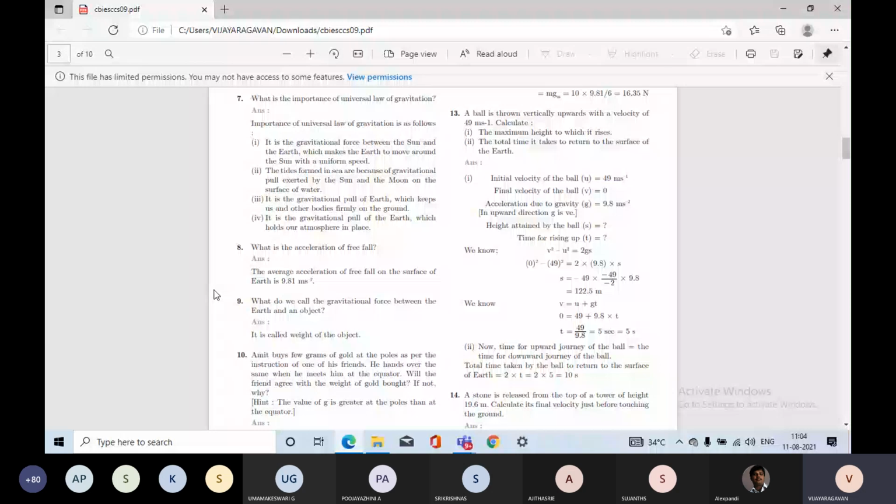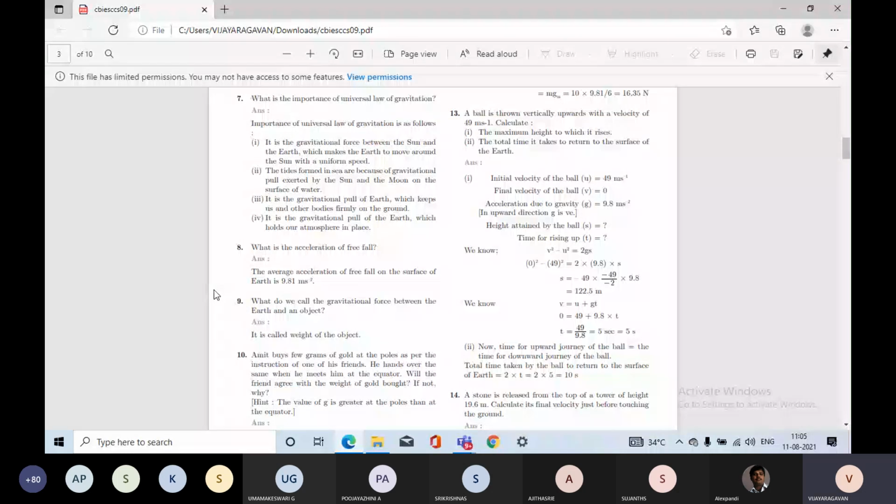So now minus 49, minus is common. So 49 into 49 divided by minus 2 into 9.8. After solving this equation we get the answer as 122.5. How does it come? You multiply this 2, and we can divide 9.8 by 2 to get 4.9. Then 49 divided by 4.9 gives the correct answer.